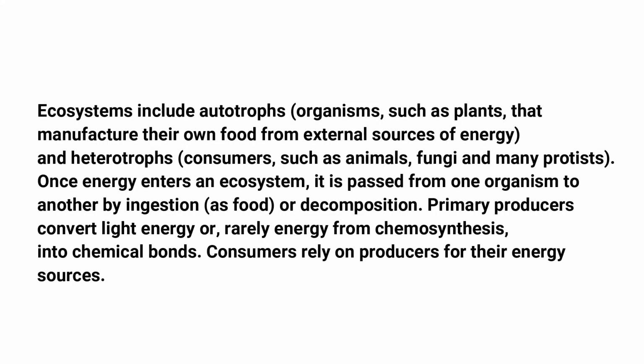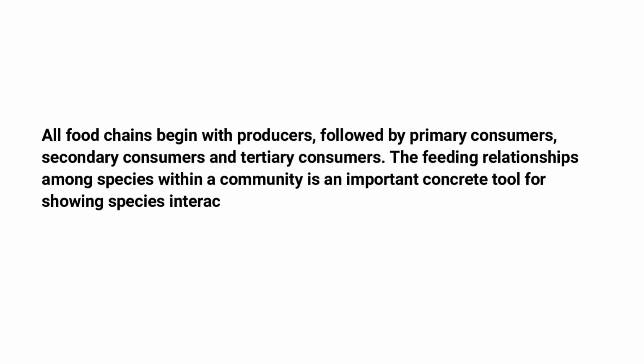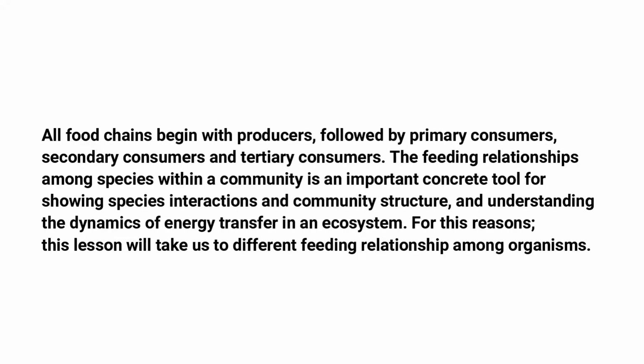Primary producers convert light energy, or rarely energy from chemosynthesis, into chemical bonds. Consumers rely on producers for their energy sources. All food chains begin with producers, followed by primary consumers, secondary consumers, and tertiary consumers.